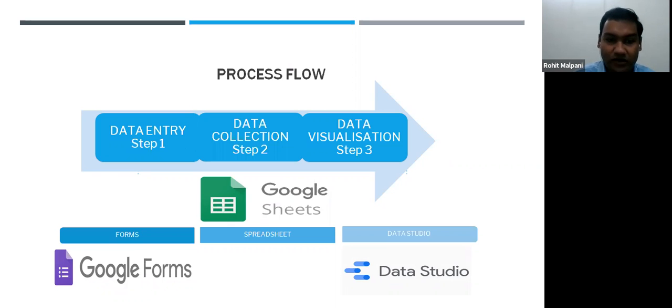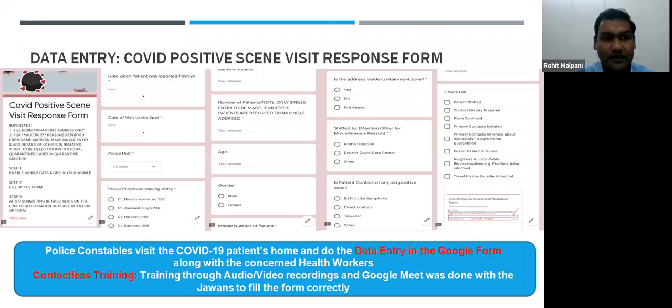First of all is the Google Forms, by which our data entry operators or our constables go in the field, collect the information, and it is stored later in the Google Sheet online. Then the Google Sheet is linked with Google Data Studio, which is also our front end, and on which we see the spread of COVID-19. So this is the Google form. After the closing of this presentation, I'll also show you the actual form on the internet.